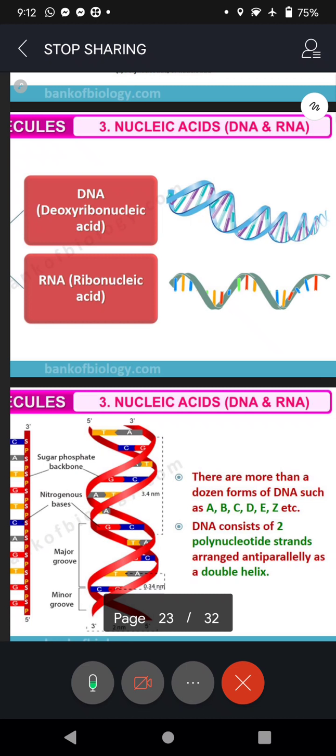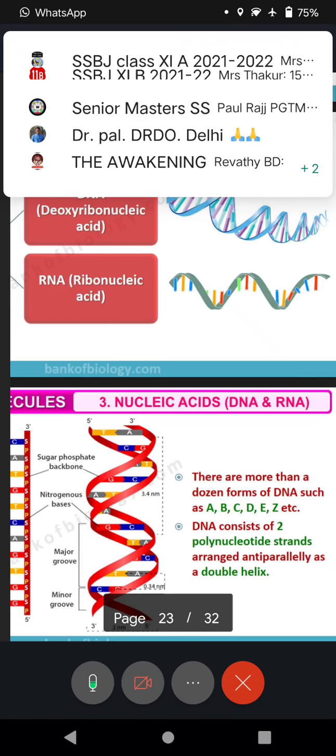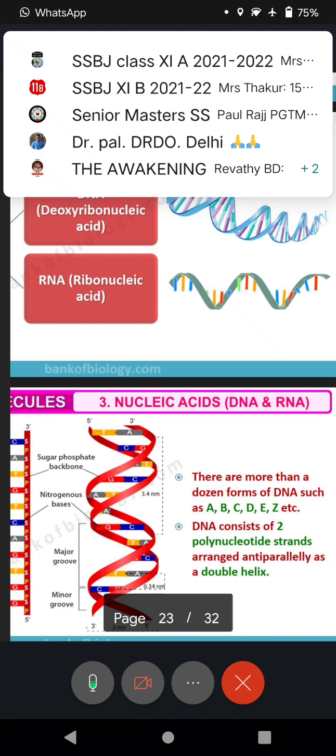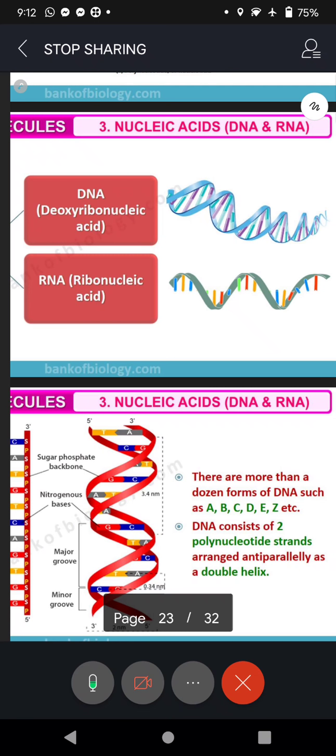Second, the chemical bonding between the nitrogen bases and carbon. You know, a lot of bonding will be there between carbon and nitrogen and between carbon and phosphorus. So those bondings will make a particular amount of energy available. So with that particular amount of energy available, it is a constricted structure. You know, bond attraction will be there. That is the reason.